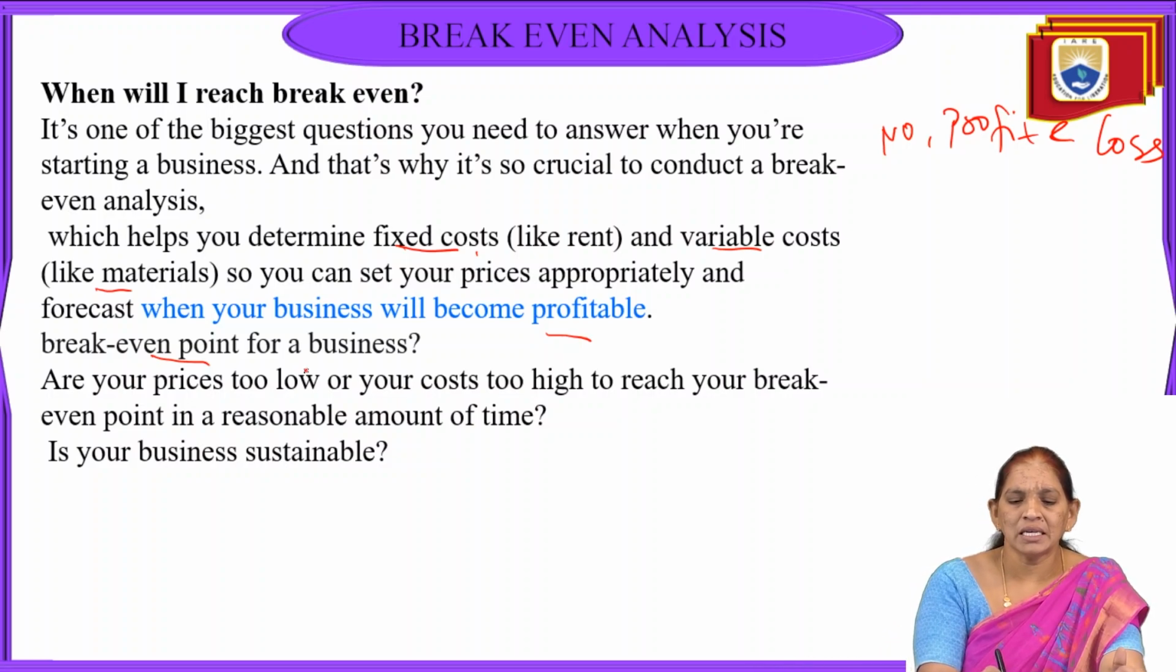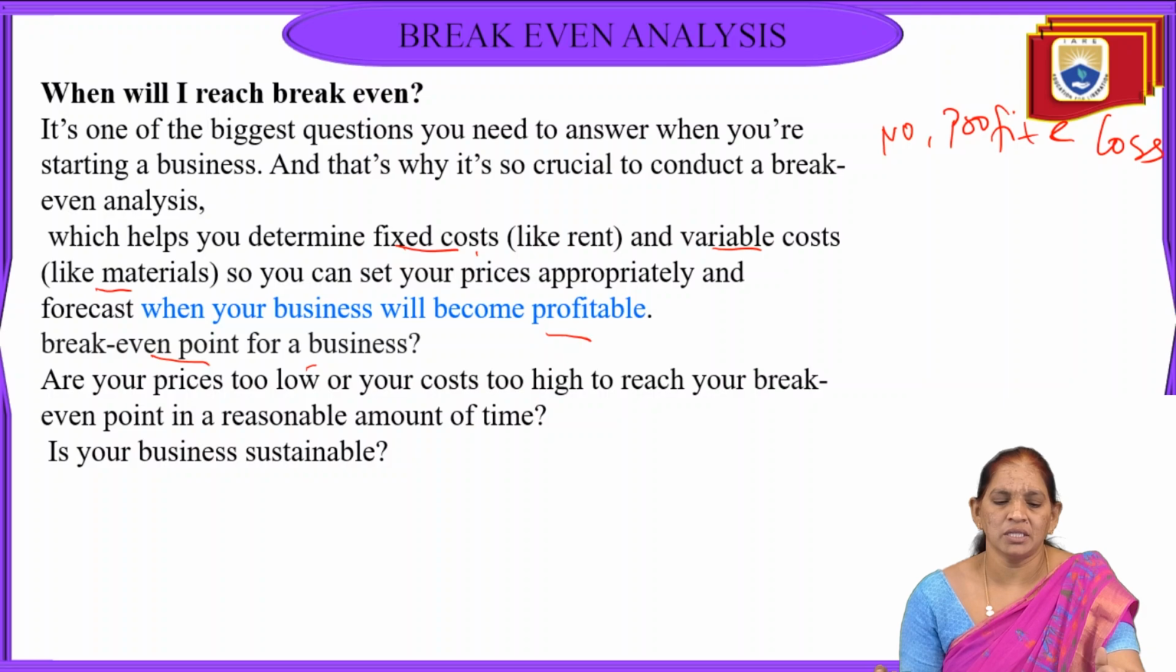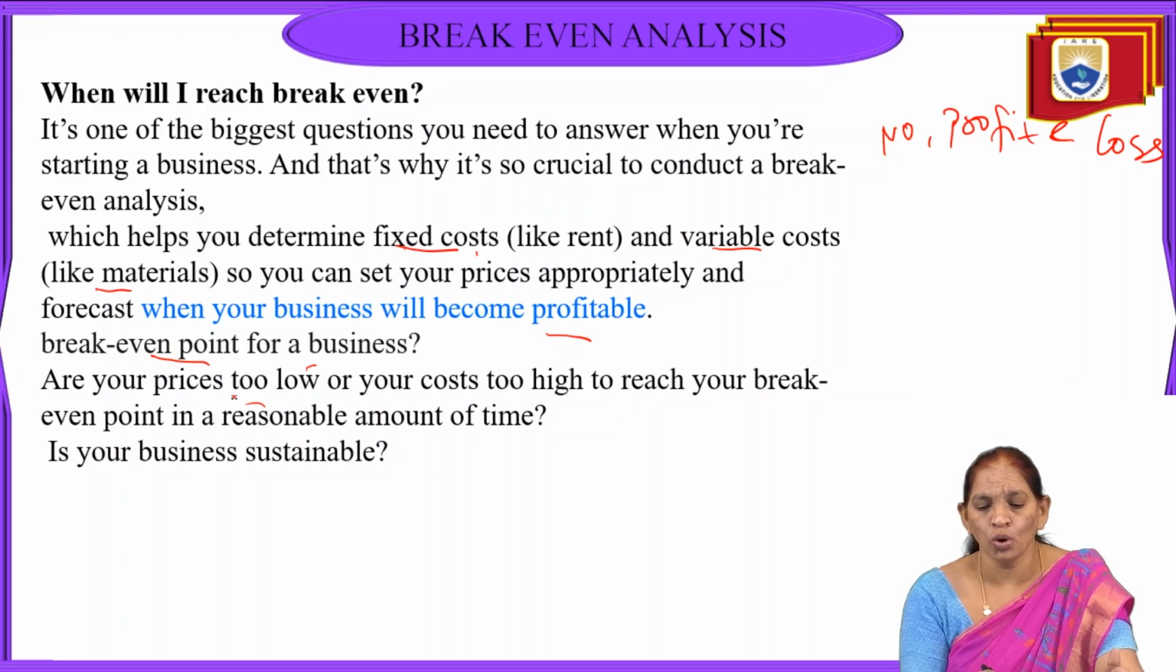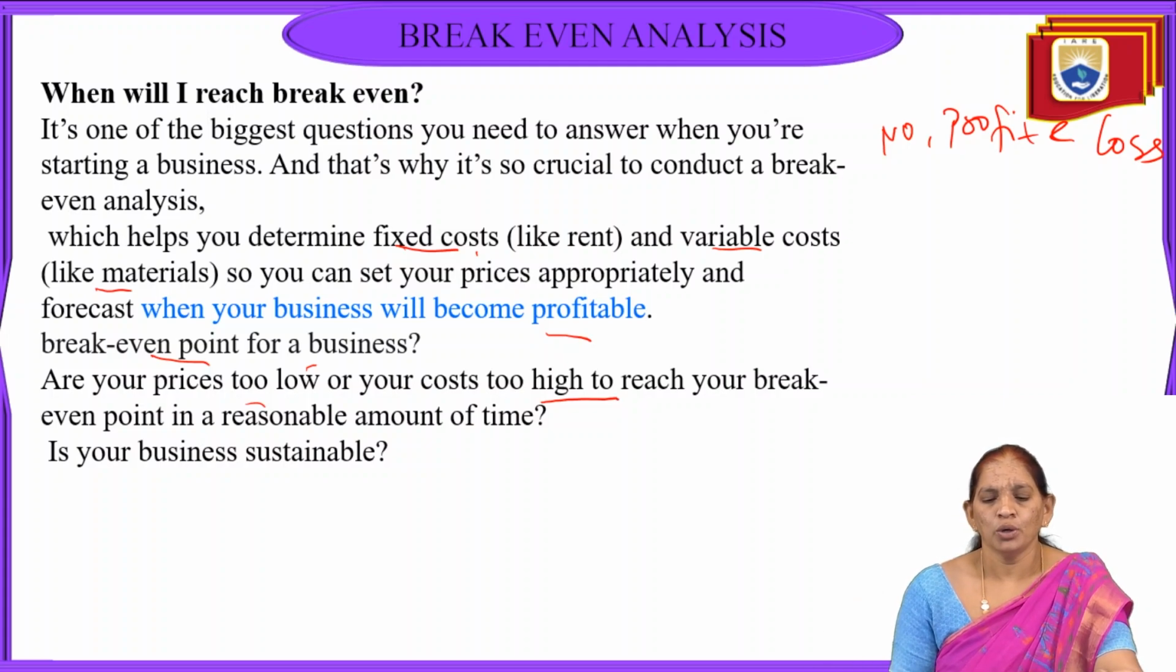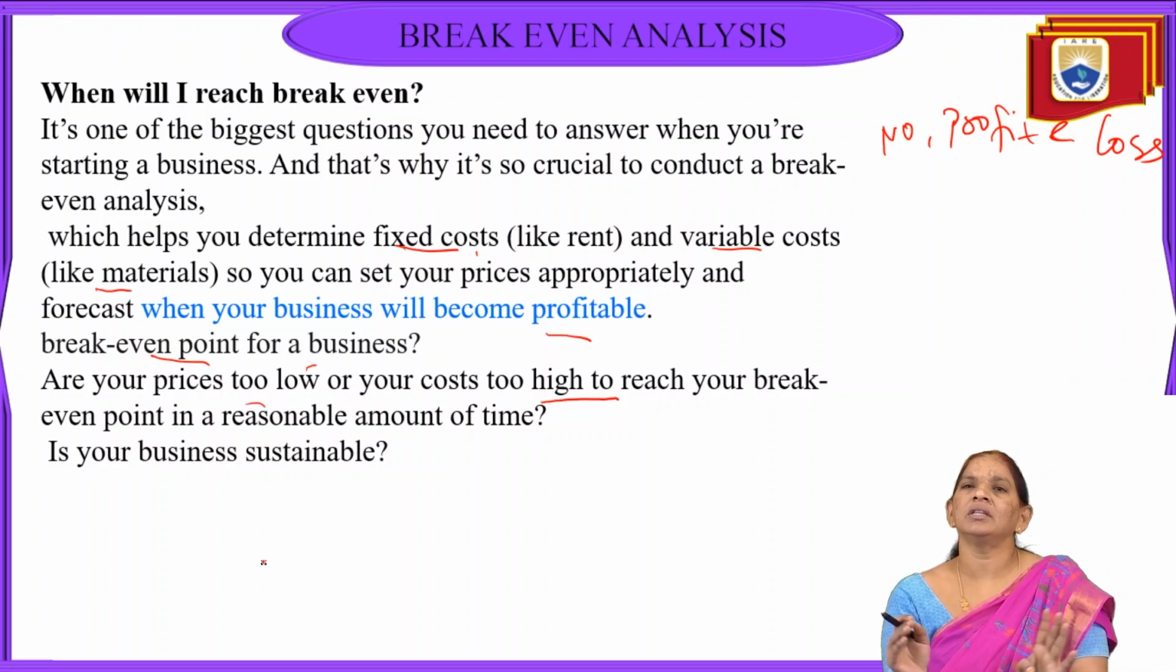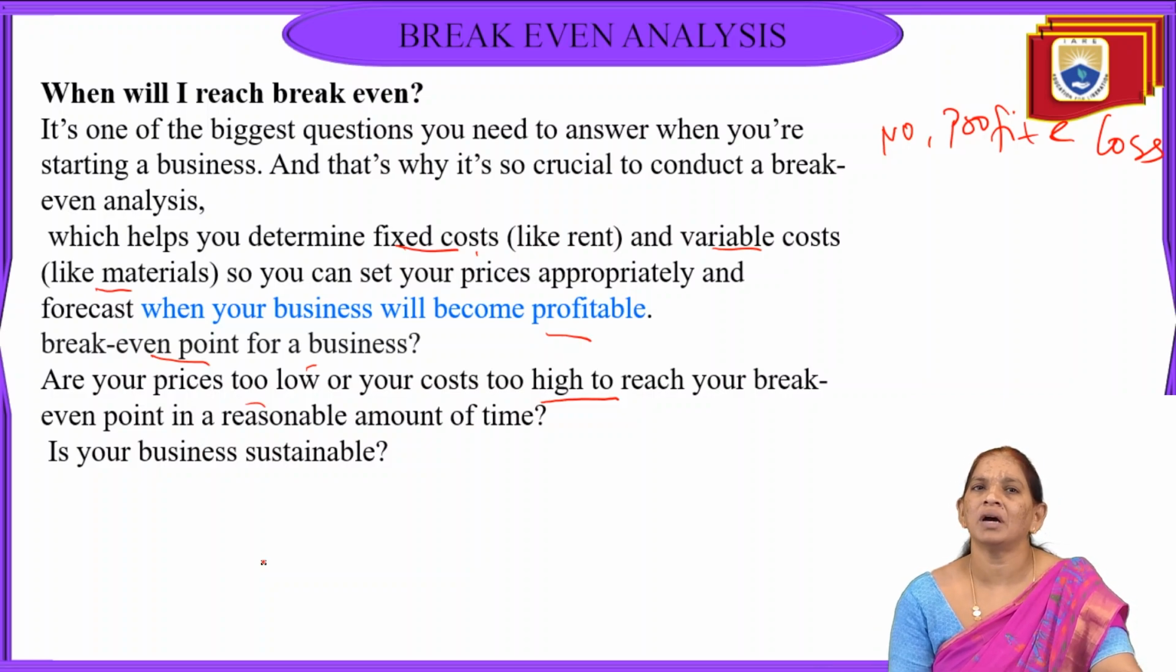Here we can say that what the break-even point means is our price. When I am reaching the point of BEP, that is the no profit and no loss point, we have to identify whether the prices are too low for our cost, or whether the cost is too high to reach the break-even point in a reasonable amount of time. We should identify whether the organization itself is keeping the prices very low or making the cost very high. So at that point, the organization is reaching break-even, and we should identify it.